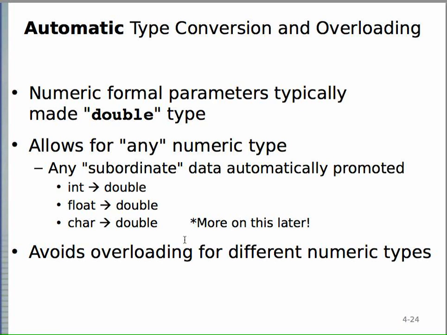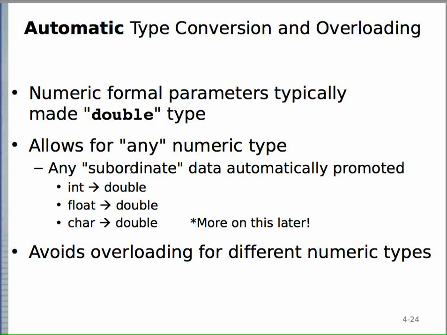Okay, so automatic type conversion. If you have numeric formal parameters, typically you can make it into double. So if you pass in an int, you can automatically type convert to double. That's valid for assignment, and that's valid for passing parameters as well.